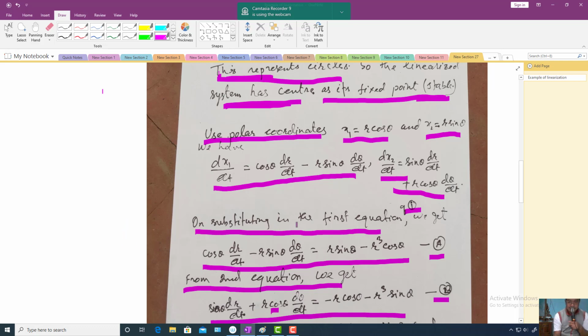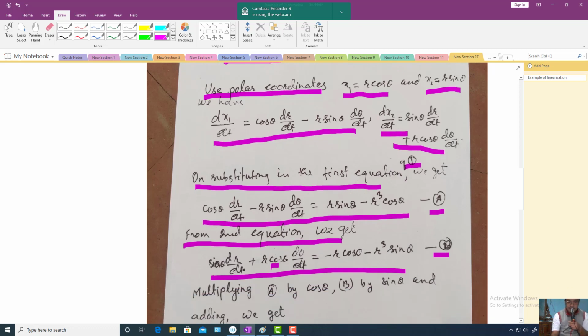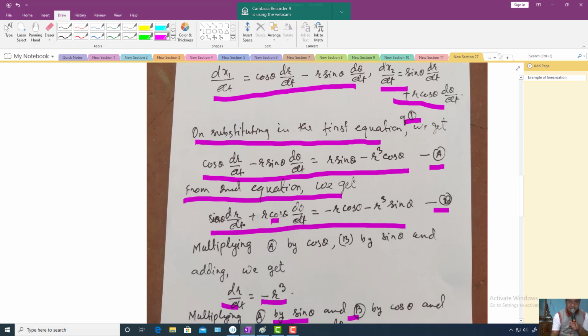On substituting in the first equation of system 1, we get equation A. And from the second equation of the first system, you will get equation B. Now let us multiply equation A by cos theta and equation B by sin theta, and let us add together. What do you get?